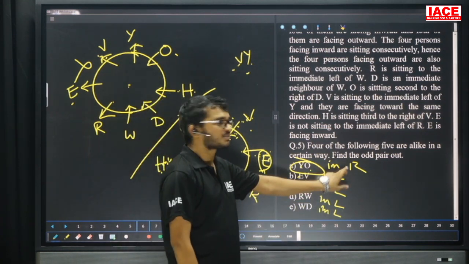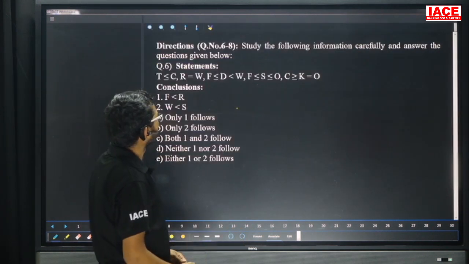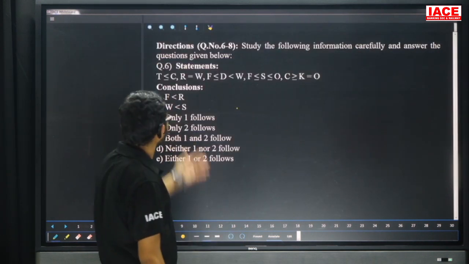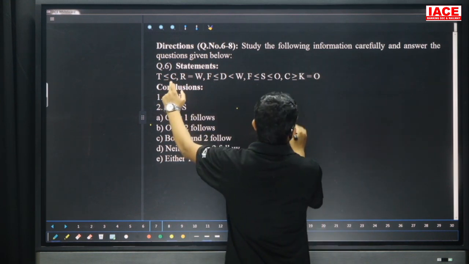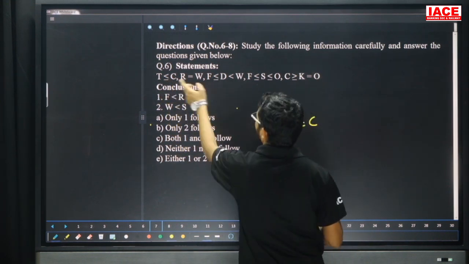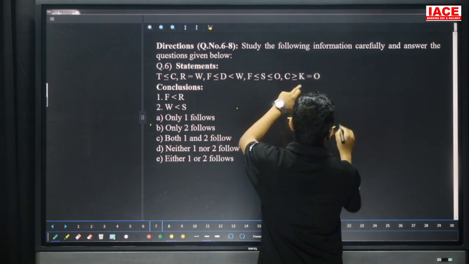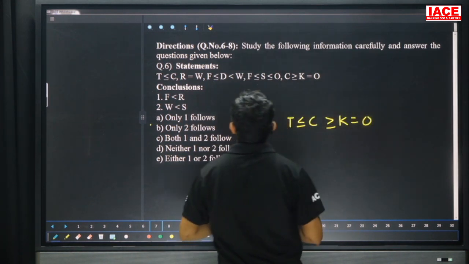But in this case, first option is immediately right. Take question number 6 to 8. Again, the question is from inequalities. Take your given statement. Friends, the given statement is T less than or equal to C. Next, for the C connection, take C greater than or equal to K. K equal to O.